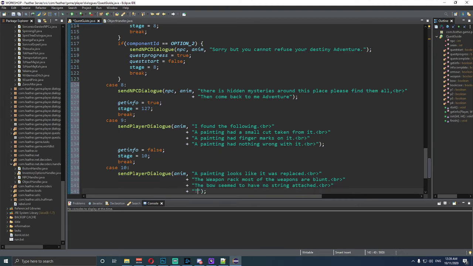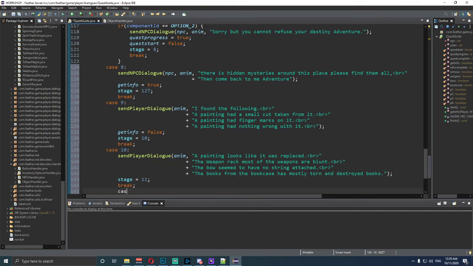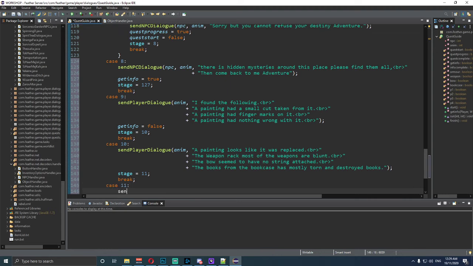The next one is the books from the bookcase has mostly torn and destroyed books. Okay, so now that we've done that, we need to go stage is equal to 11. Oops, 11. And then we're going to say break. Then we're going to go case 11. And then we're going to say send player dialogue. And we're going to do anim. And then we want to do quotation semicolon at the end.